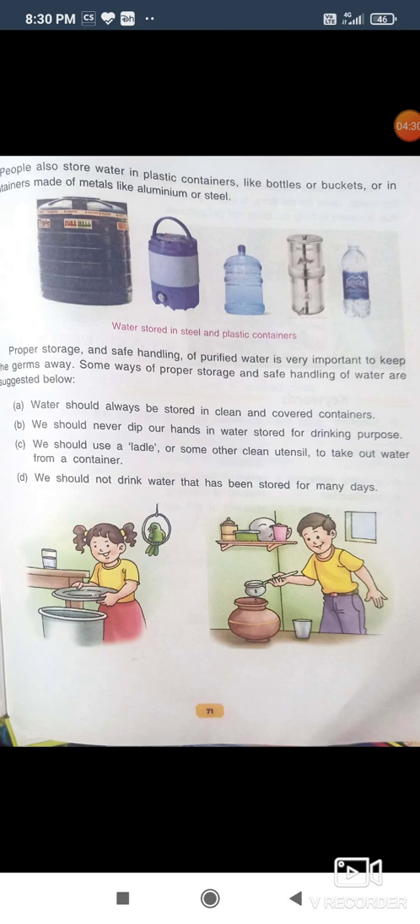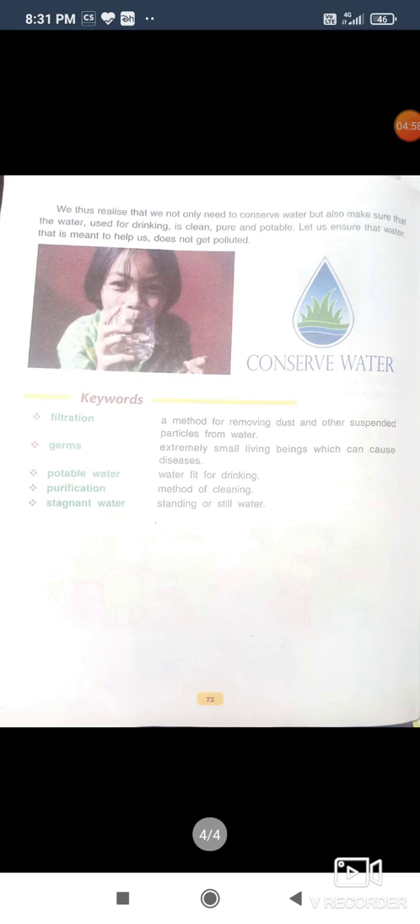Some ways of proper storage and safe handling of water are suggested below. Water should always be stored in clean and covered containers. We should never dip our hands in water stored for drinking purpose. We should use a ladle or some other clean utensil to take out water from a container. We should not drink water that has been stored for many days.